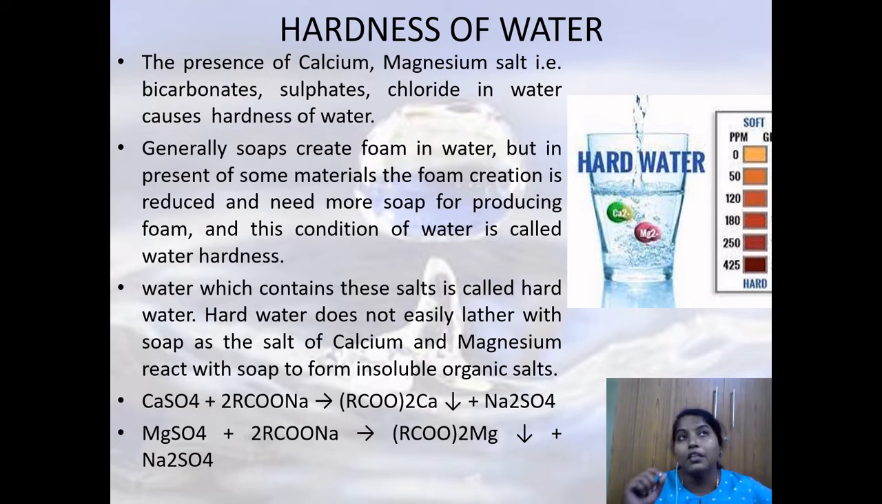But if these salts, especially calcium and magnesium salts, are in excess, we call such water hard water. And how will this calcium and magnesium be present? They will be present in the form of bicarbonates, sulfates, and chlorides, and that will create hardness in water. And how do we find out that the water is hard? Generally soaps will create foam, but if the water is hard, we don't get that foam. Hard water will not give lather. Such water we call hard water.